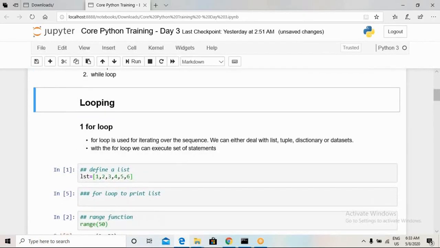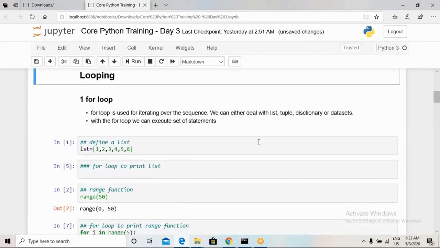So looping. The first one loop we are going to see will be the for loop. Just a minute, I will make sure that this screen disappears. Yeah, so it's better now.